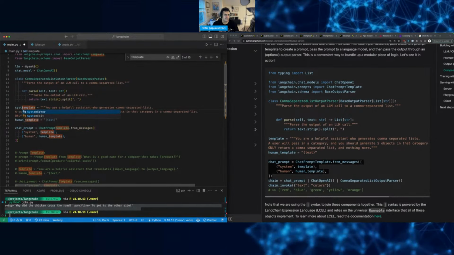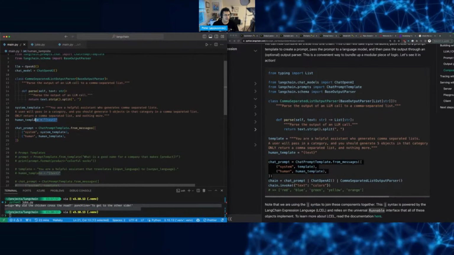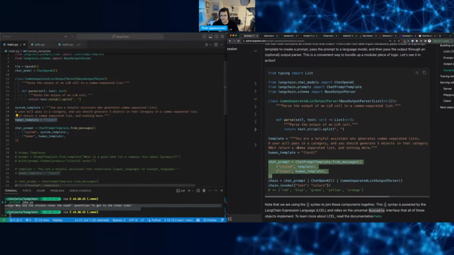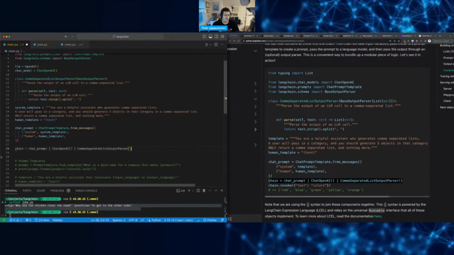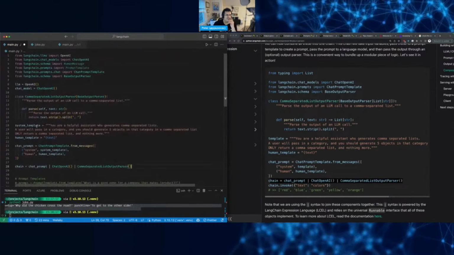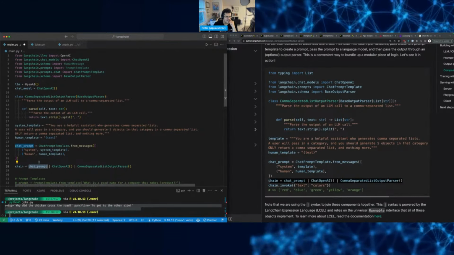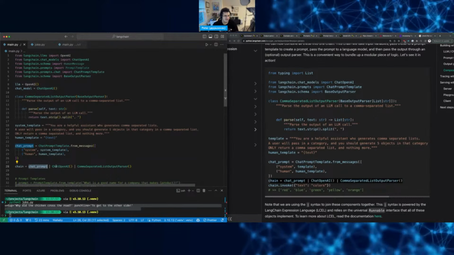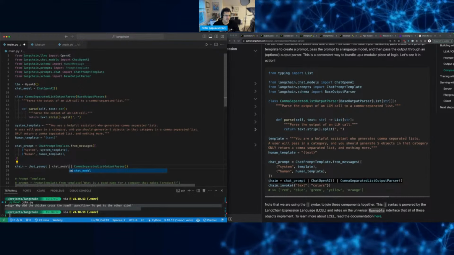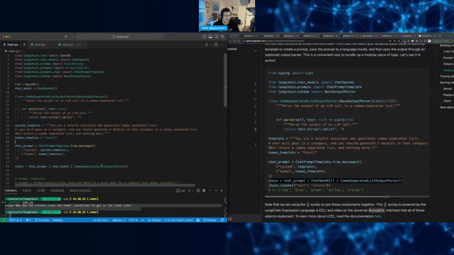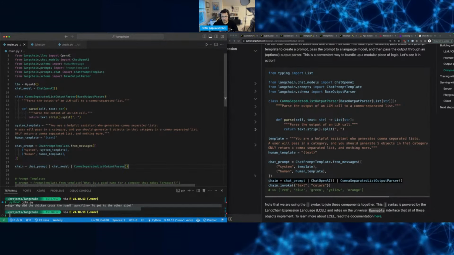So this would be the system template. And the human template will just be whatever input the user provides. And then we're doing the chain here. There it is. So the chain is the chat prompt gets passed into, I'm assuming, ChatOpenAI, which we could just do, right? The chat model, because we have it instantiated up there, and then to a comma separated list output parser, and then we can invoke it.